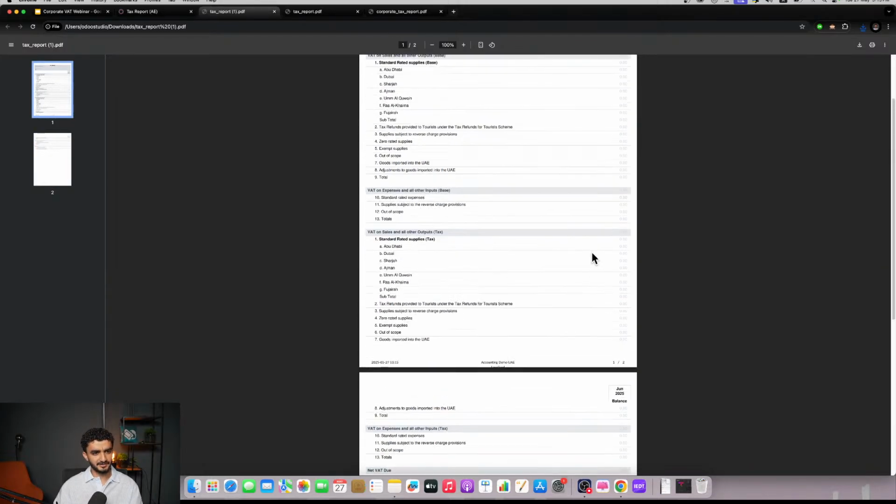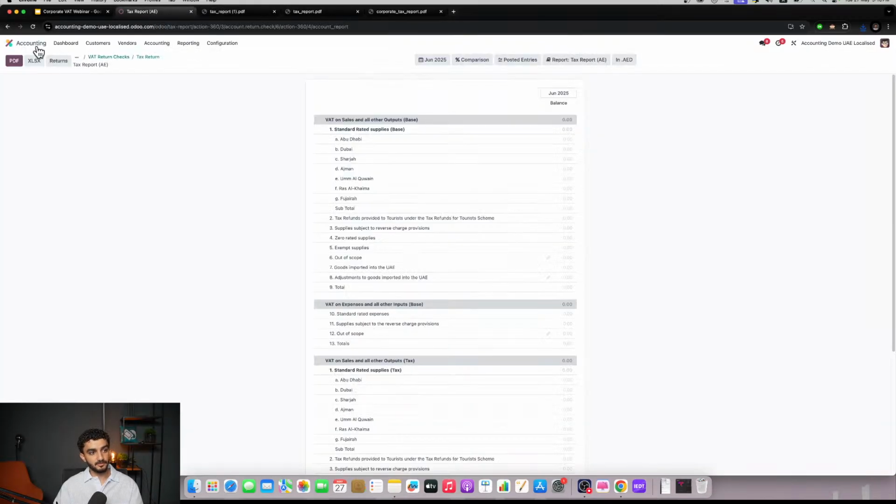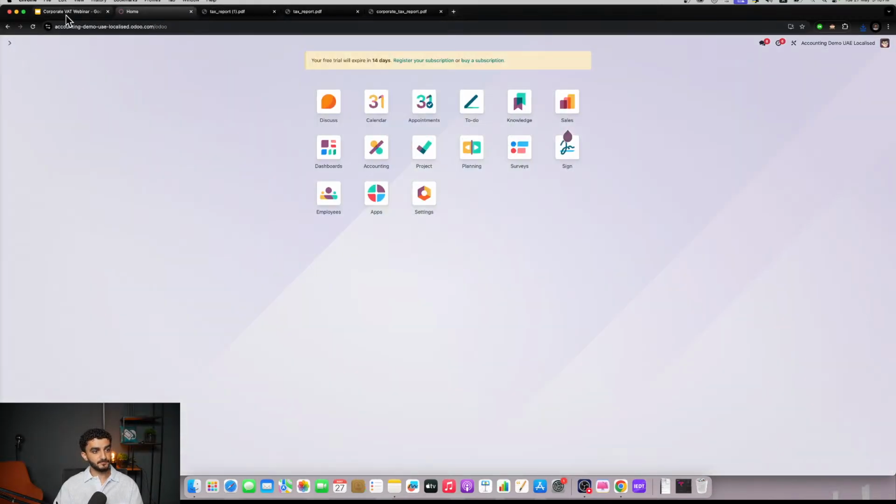Right now we don't have any data to support or to fill this tax report, but as you can imagine, the more transactions you have, the more you start using the system, the more this will be populated, and the easier your life becomes when you go to submit these tax returns. Right?